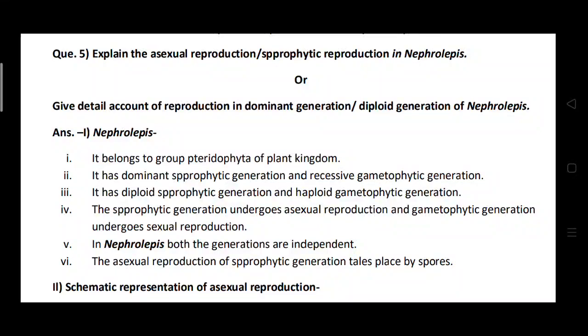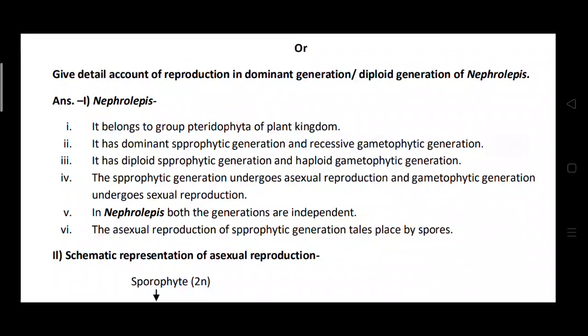Hello students, today we discuss the asexual reproduction, or the sporophytic reproduction, in Nephrolepis, or the detailed account of reproduction in the dominant generation and diploid generation of Nephrolepis. As you know, the Nephrolepis genus comes under the pteridophyte plant kingdom, and in Nephrolepis the sporophytic generation is the dominant generation and the gametophytic generation is the recessive generation.